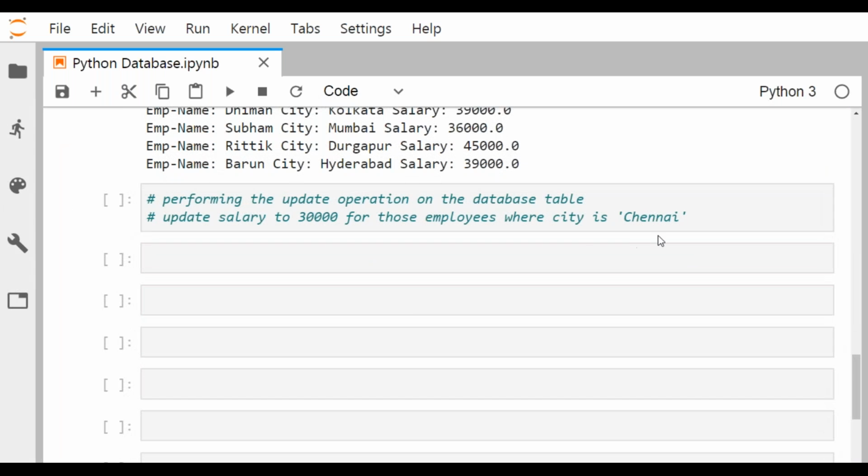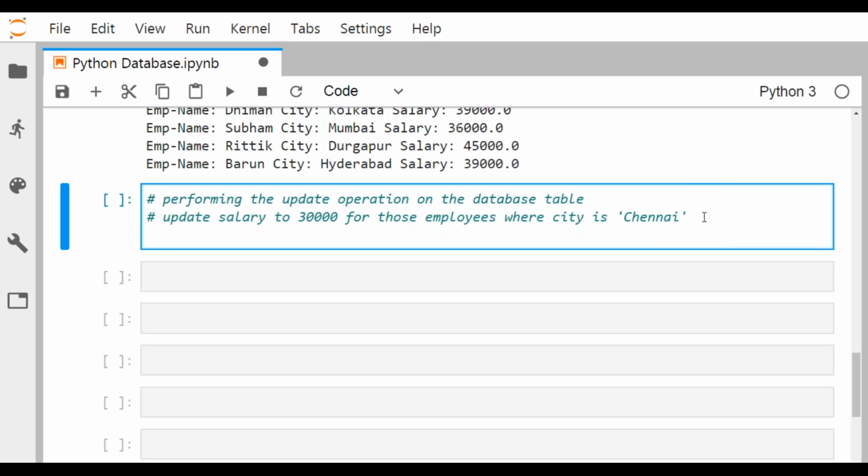So now let me write the respective query. How to write this? Go for SQL str. SQL str is equal to, write the query in this way: update employee set salary is equal to 30,000 where city is equal to Chennai. Don't forget to give the semicolon. It is for SQL, not for Python.